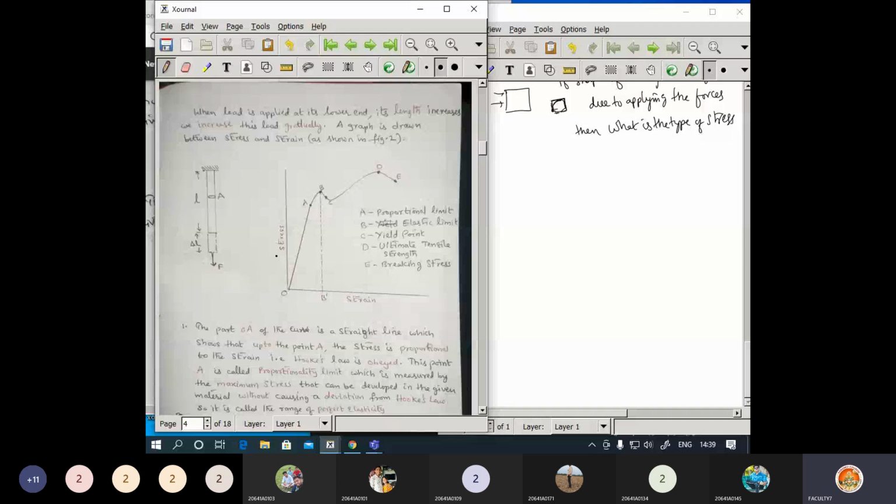Now within this particular elastic limit, if stress is increased, what happens to strain? That will be the question.